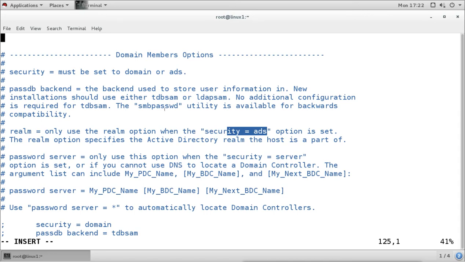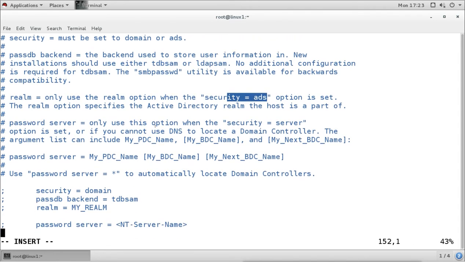Now this is under the domain members section, and this is used to make this machine a member of an existing Windows domain. That means if suppose we have an existing Windows domain configured, there are Windows servers and Windows clients, a totally Windows environment, and we want to join this Linux server as a member in that Windows domain.